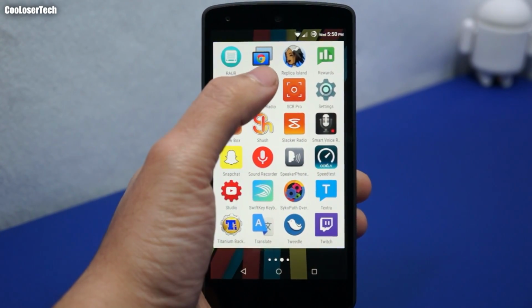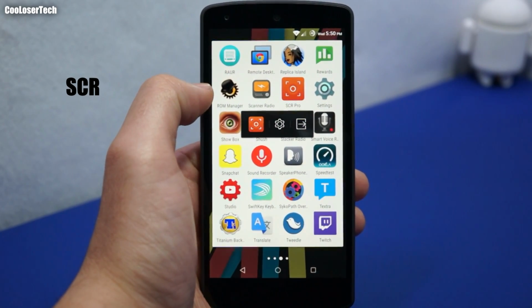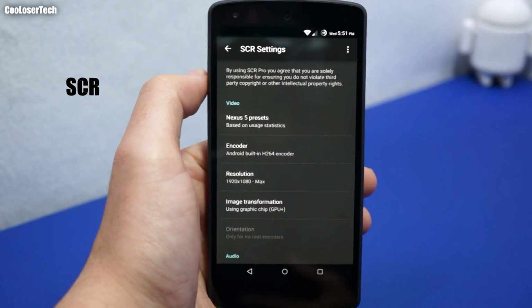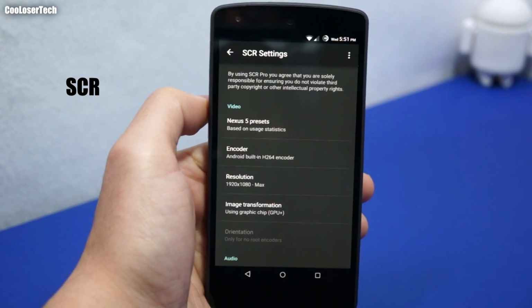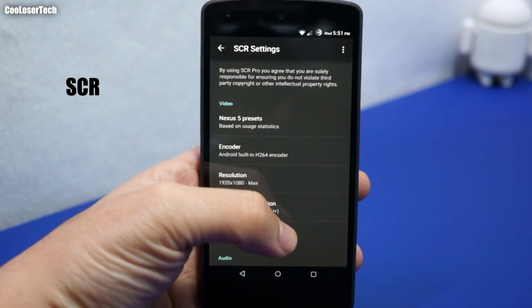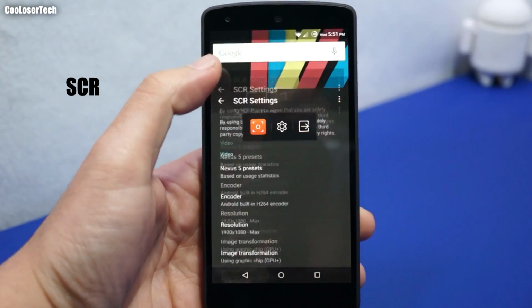Anyways, here next we have Screen Capture Recorder. Rooted people only. I forgot to mention that ROM Manager is for rooted people as well. I've always been stingy and never telling people how I do the screen recording. But here you are. This is how I've always done it because I didn't want people trying to take my reign and becoming better than what I do. But anyways, all the settings are there.